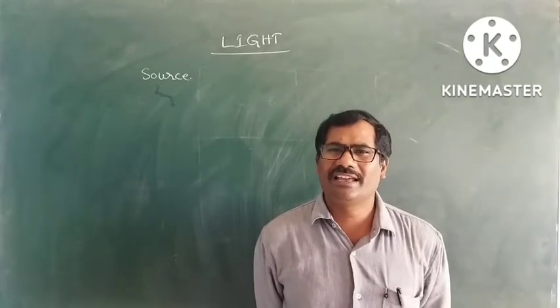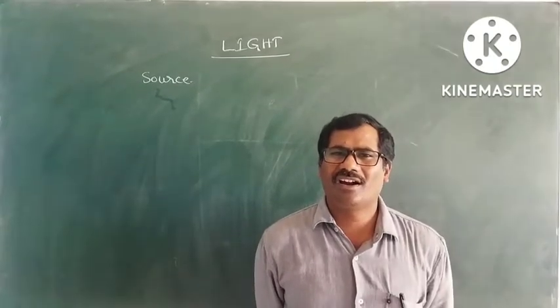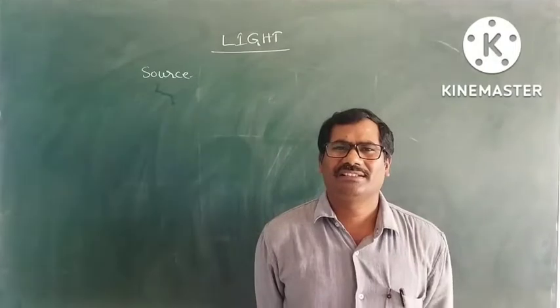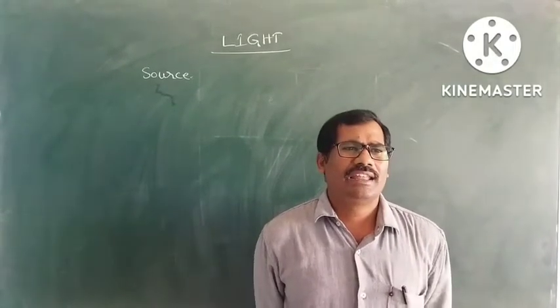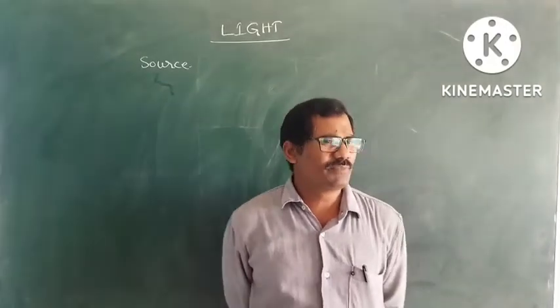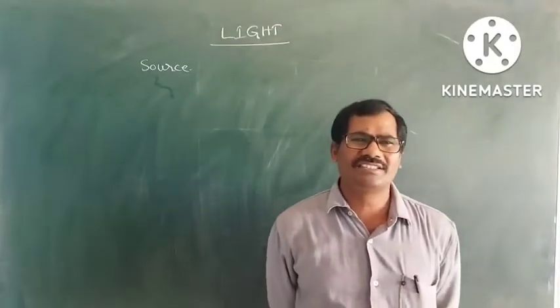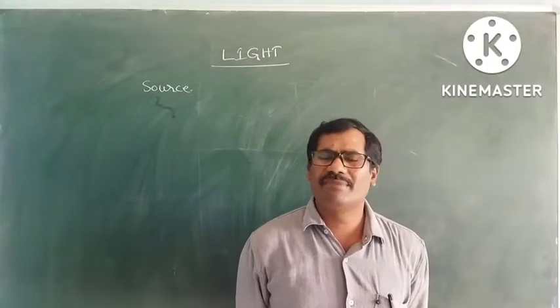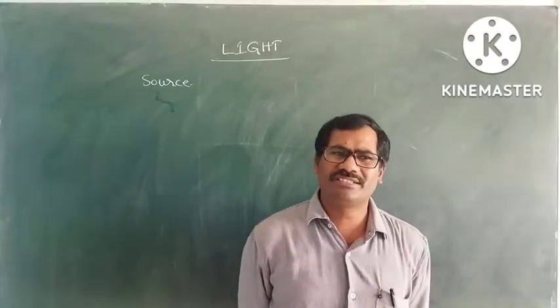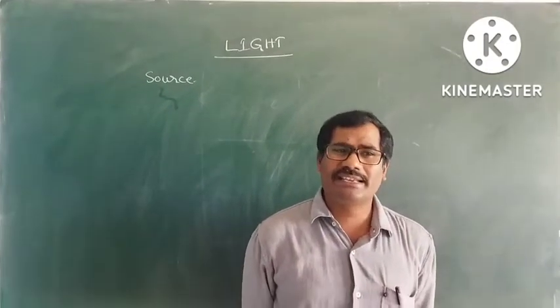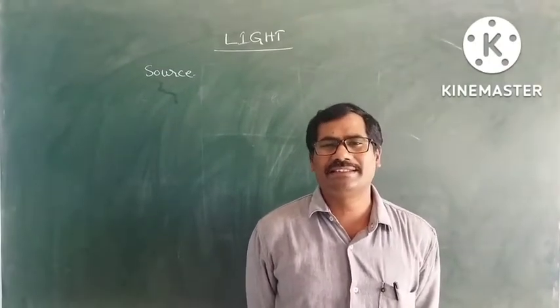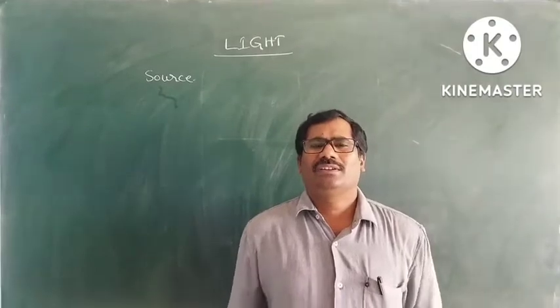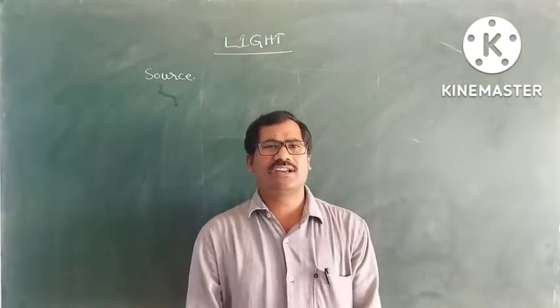Light is a form of energy which produces the sensation of vision. Light energy makes the surrounding objects visible, but by itself it is an invisible energy.